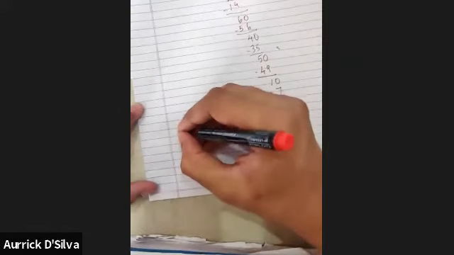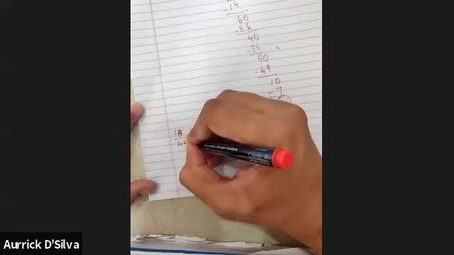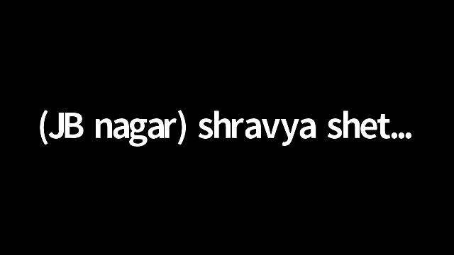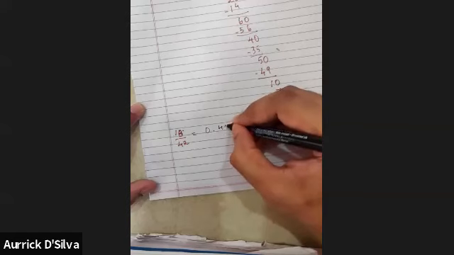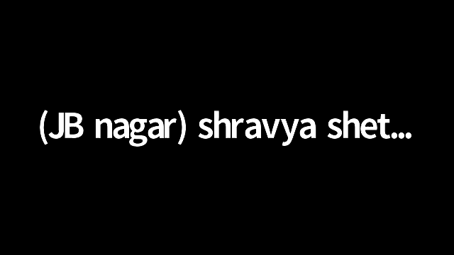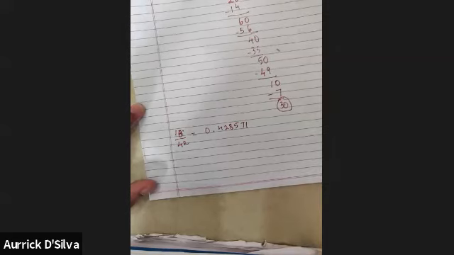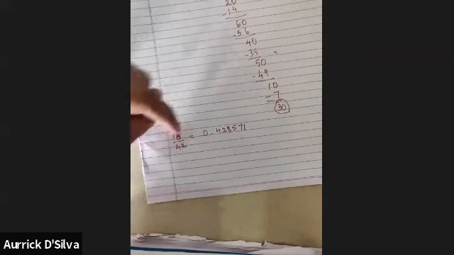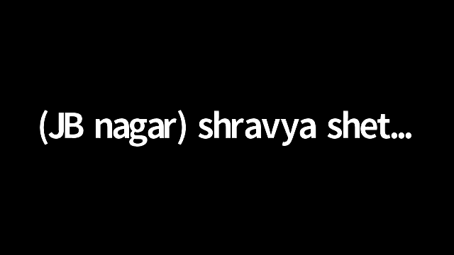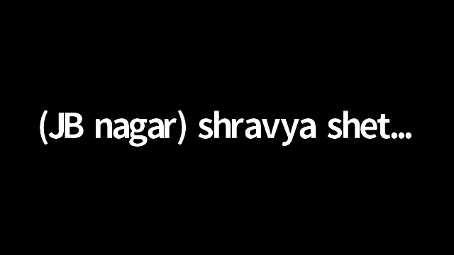See, the question was 18 upon 42. The answer that we got after dividing and cancelling was 4 2 8 5 7 1. Now to continue, should I keep writing 428571, 428571, or is there another way of writing it? How to write it? If these numbers are repeating again and again, do you know how to write it? When the same number repeats again and again, we put a bar on top.